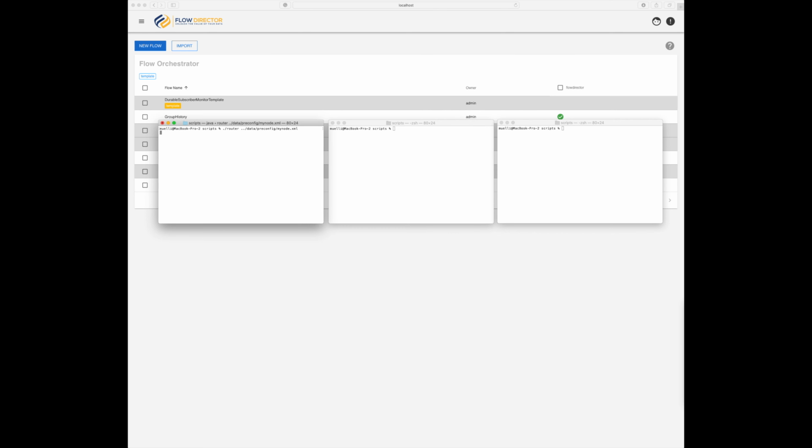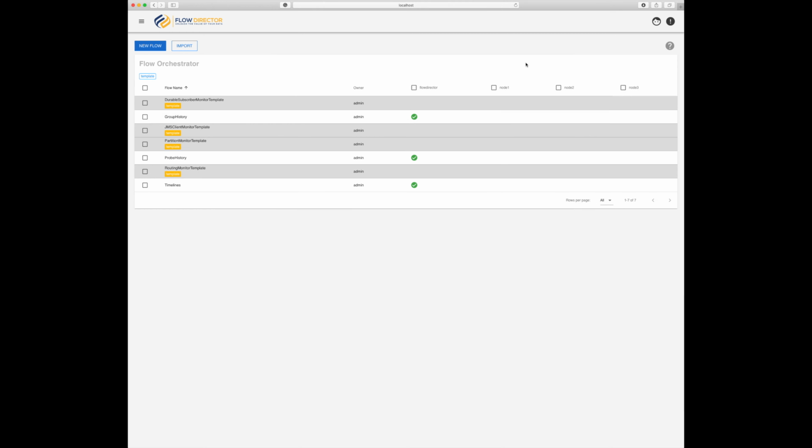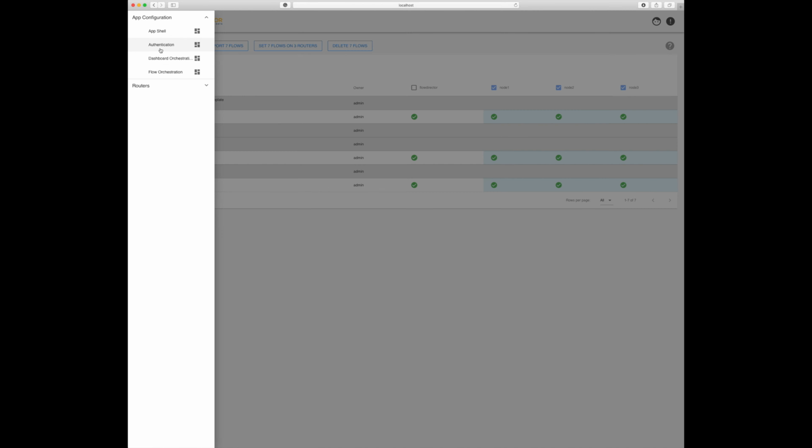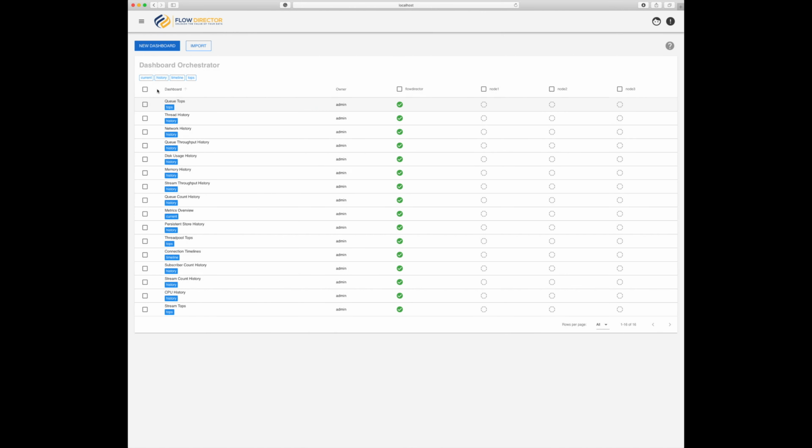We will now start all routers, first node 1, then node 2 and lastly node 3. They appear after a successful start in our flow orchestrator without any further configuration. Then we can select all flows, activate them on the nodes and go to the dashboard orchestration, in which we do the same.